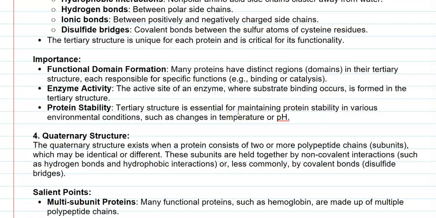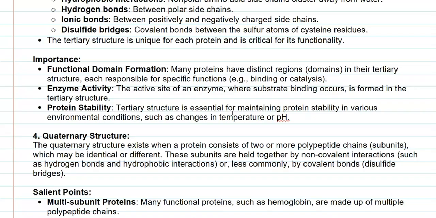Tertiary structure helps in functional domain formation. That is, many proteins will have distinct regions, technically referred to as domains in the tertiary structure, that play a major role in the functioning of the protein. For example, there will be specific binding sites for the substrate that are able to catalyze reactions.